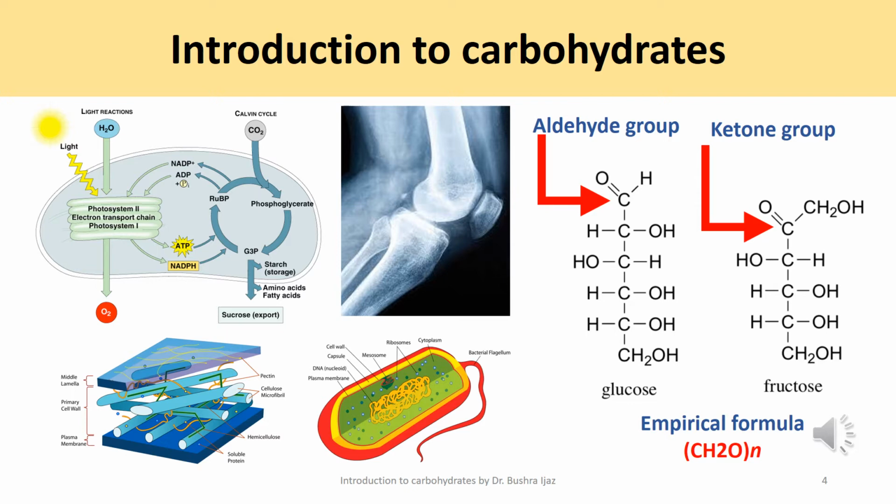Carbohydrates can be represented by the formula written on the slide, (CH2O)n, where n is the number of carbons in the molecule. Therefore, the ratio of carbon to hydrogen to oxygen is 1:2:1 in a carbohydrate molecule. The origin of the term carbohydrate is based on its components: carbon, which is the carbo, and water, which is the hydrate. Carbohydrates are classified into three subtypes, as I've told you: mono-, di-, and polysaccharides.